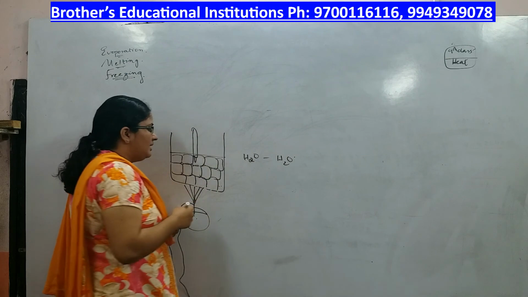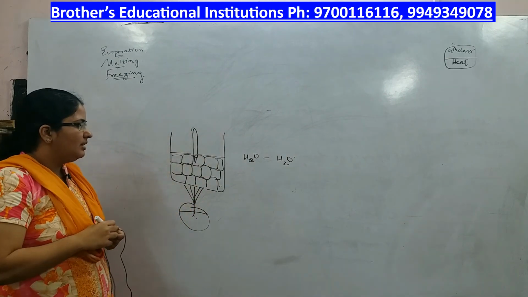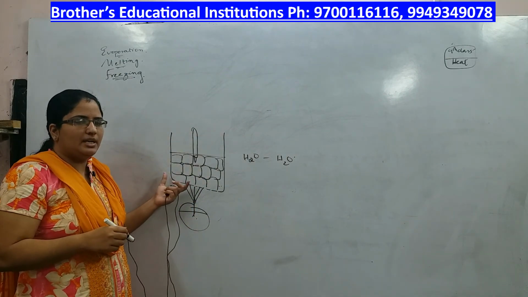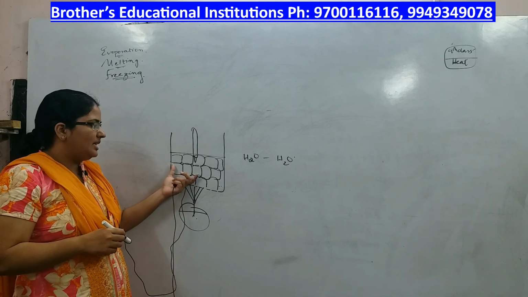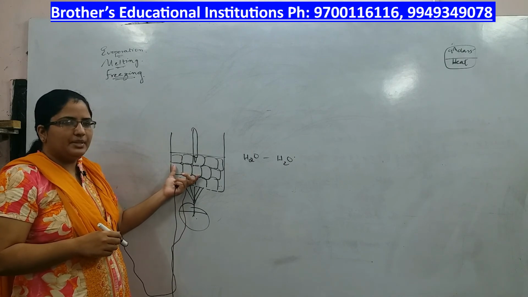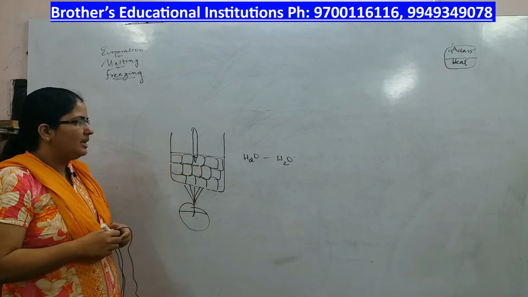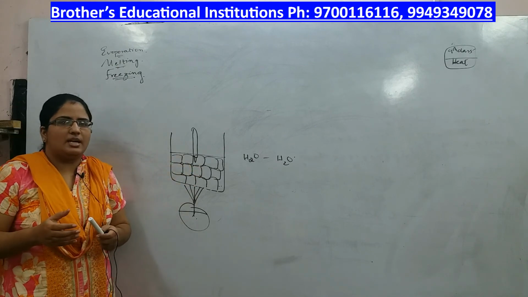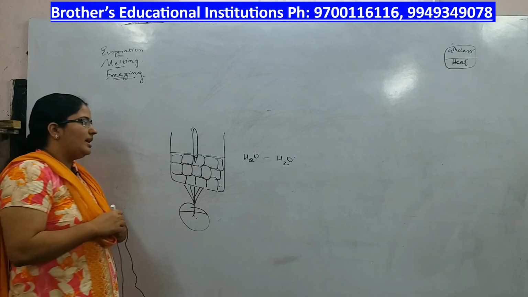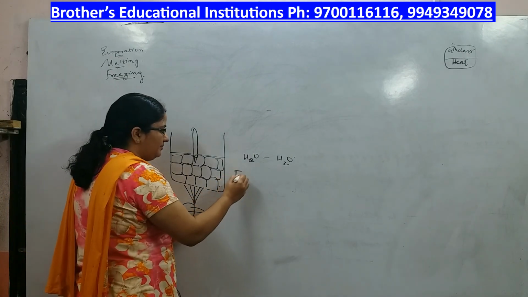That is, we are increasing the internal energy of the ice blocks. So when the internal energy increases, the ice starts melting. This is called fusion.